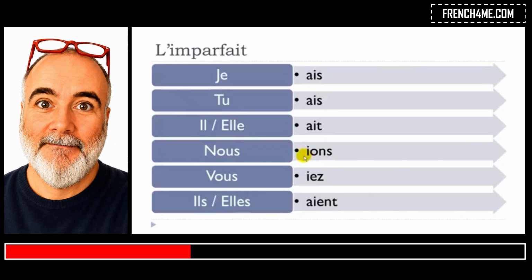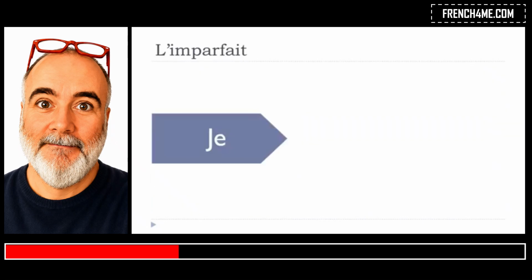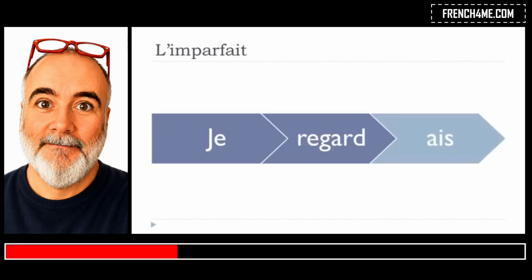So you get yon, yon, that's the full form, okay, yon. And then ye here, so e, yon, ye, e. All right, so now je regarde, and then e. So that's the full form that you will have, and then you will pronounce it je regardais.